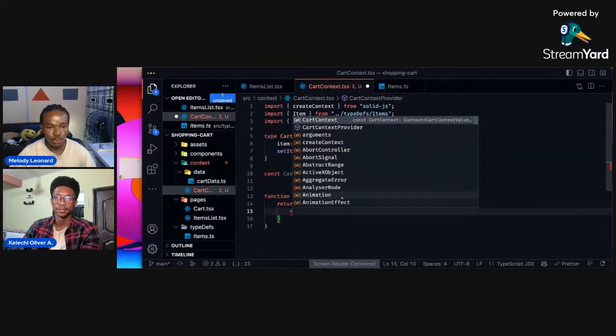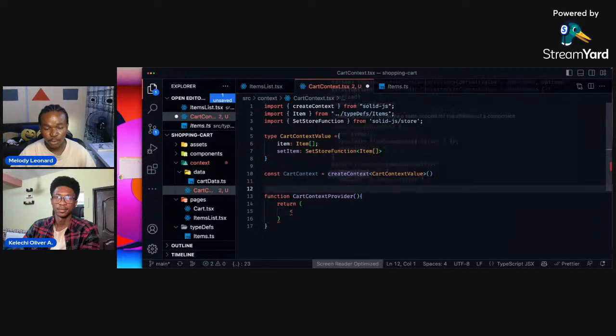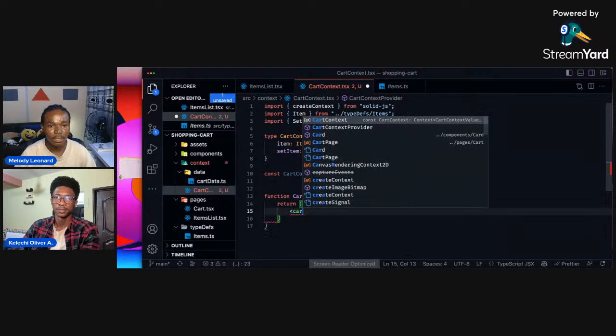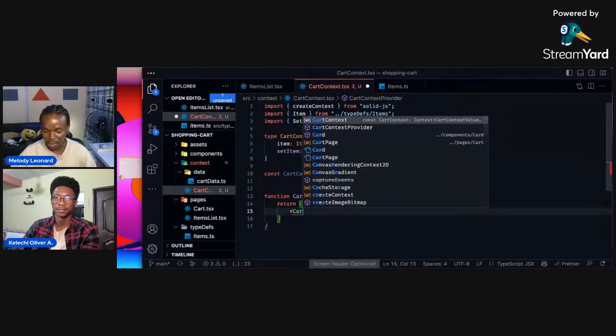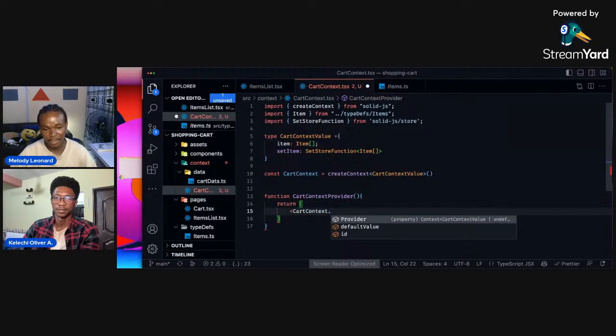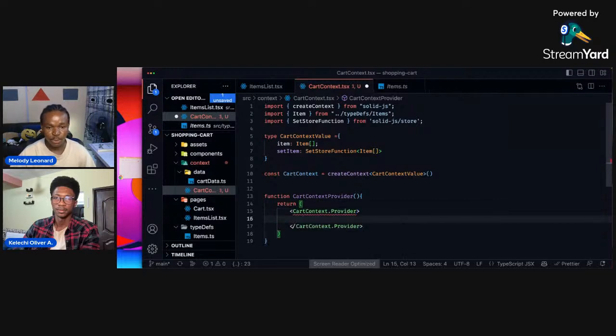Because this is a created context, we have the method provider inside of it. So we call cat context dot provider, and it is going to accept a value, and every other thing we're going to pass the children here, and we want to get those children from here.